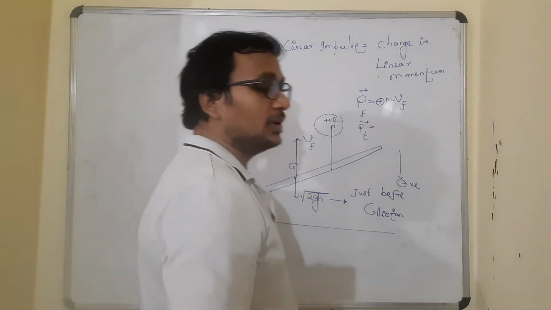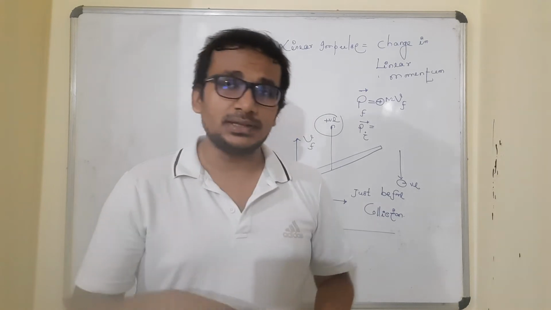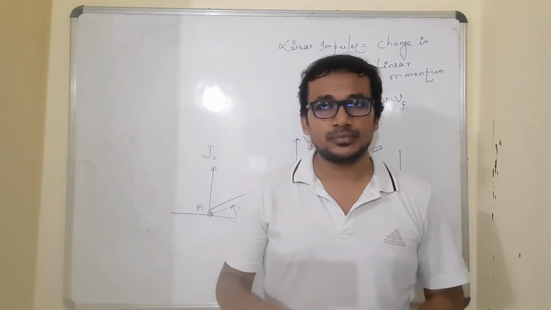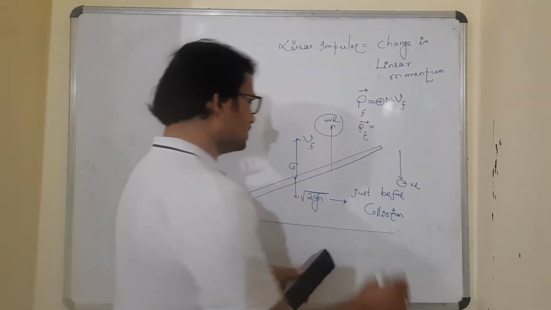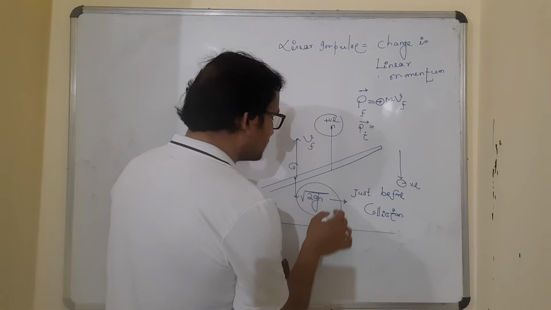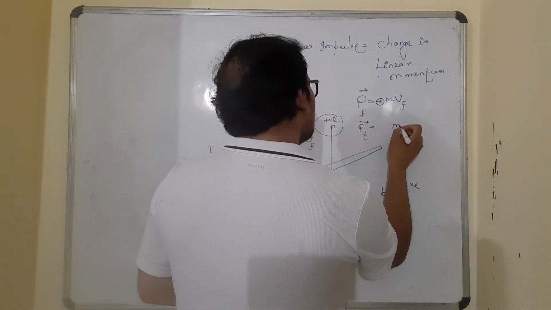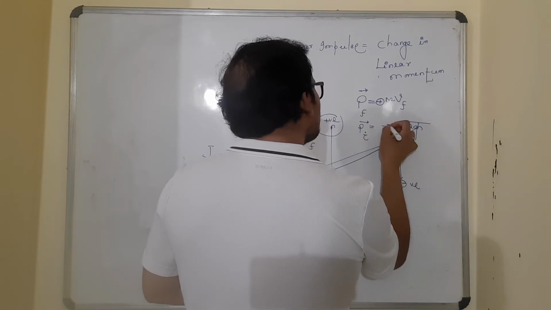Whenever I say initial in the questions of collision, I mean the instant just before the collision. When I say final, I mean the instant just after the collision. So just before the collision, what is the velocity? Under root of 2gh. So what is the initial momentum? It will be m under root of 2gh, but with a minus sign.